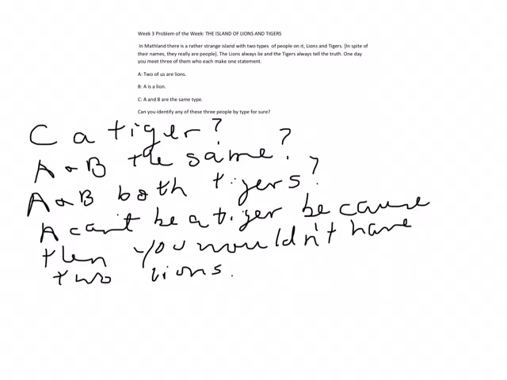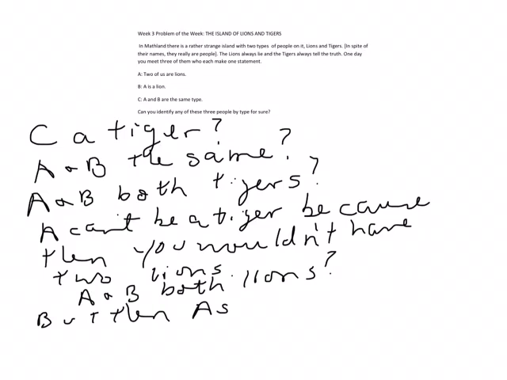Okay, could A and B both be lions? That doesn't work either, because A says two of us are lions, and so A's words would be true. But then A's words, two lions, are true.